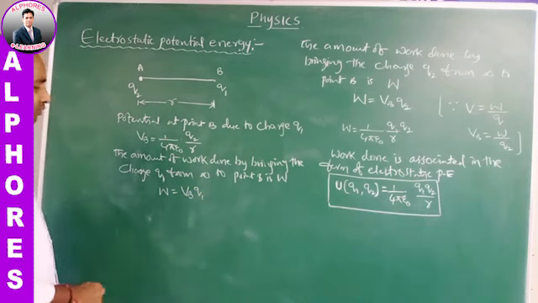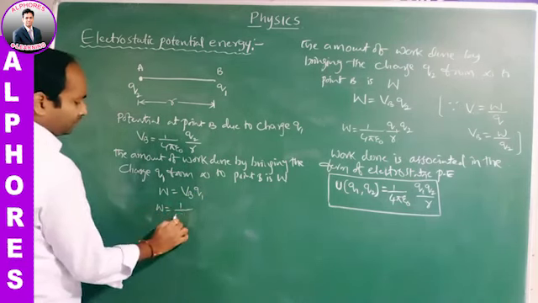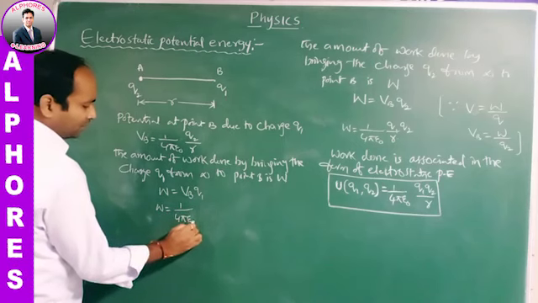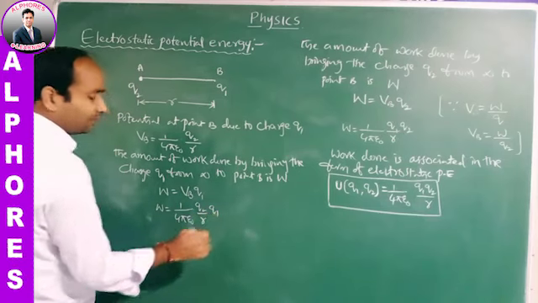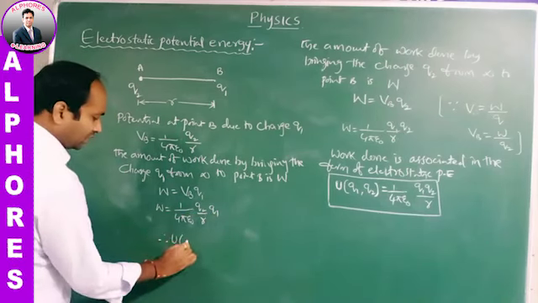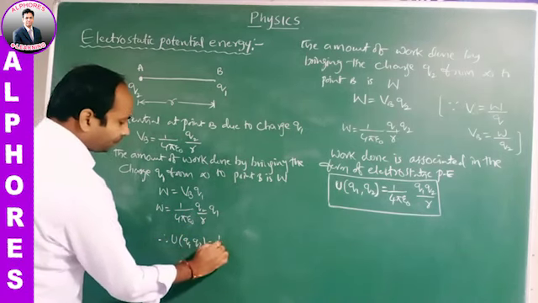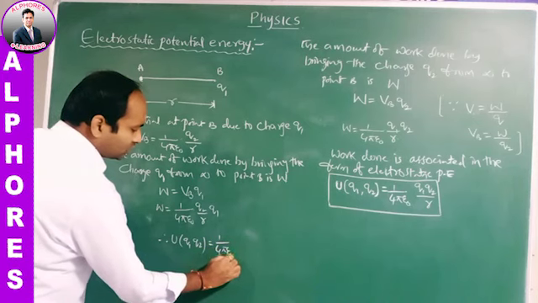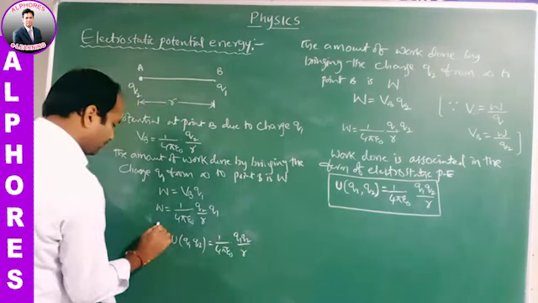Then W is equal to 1 by 4 pi epsilon naught Q2 by R into Q1, that is Q1 Q2 or Q2 Q1. Therefore, the potential energy of a system of again two charges Q1 Q2 is equal to 1 by 4 pi epsilon naught Q1 Q2 by R.